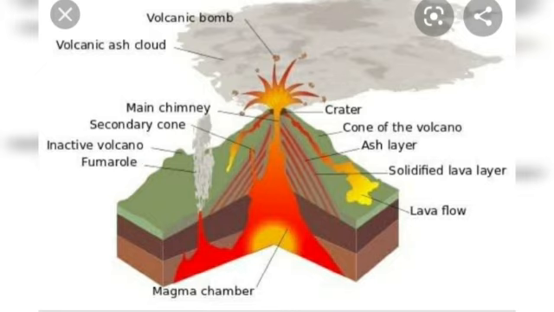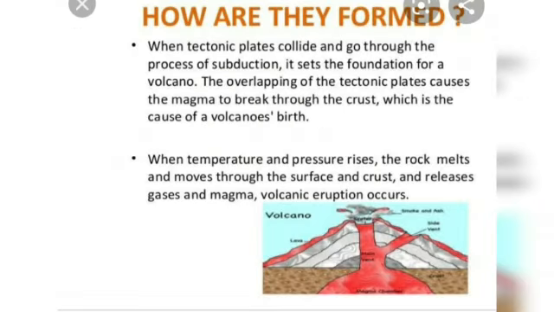When it comes onto the surface of the earth with a huge crash, an ash cloud develops, and pyroclastic material comes onto the surface. This material includes all the ash, cinder, steam and gases that come out from the volcanic eruption. At times the peak of the mountain is blown off and a semicircular landform is formed, known as the crater. The cone-shaped landform will be there, and layers of ash deposits would be found.